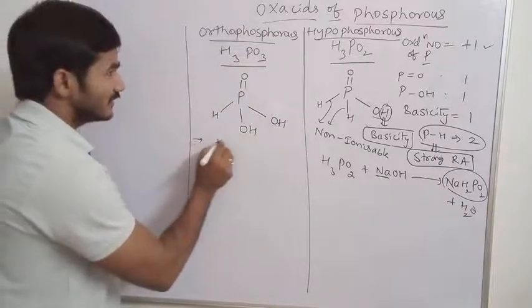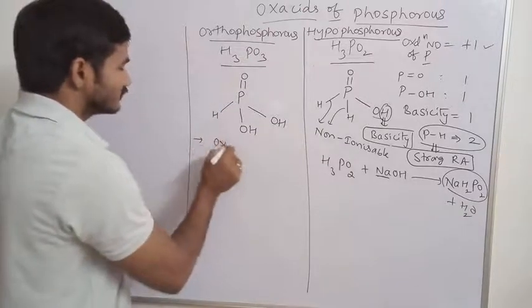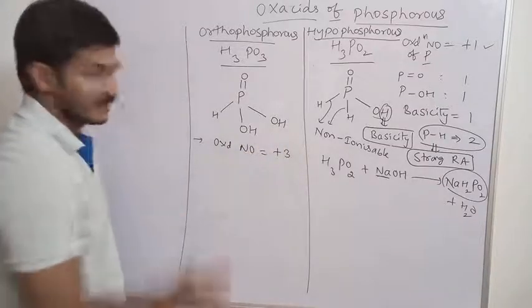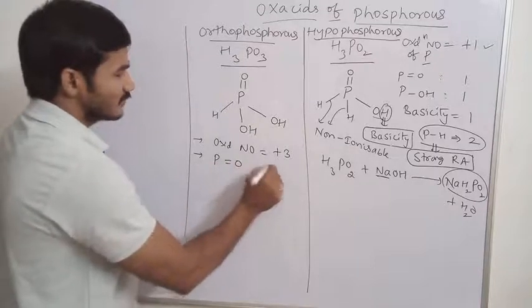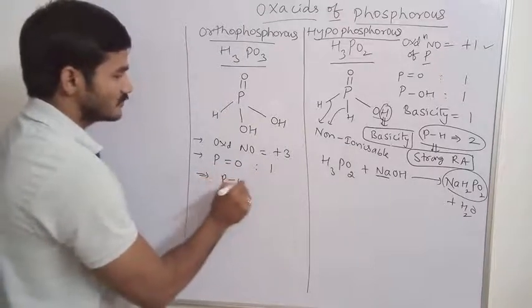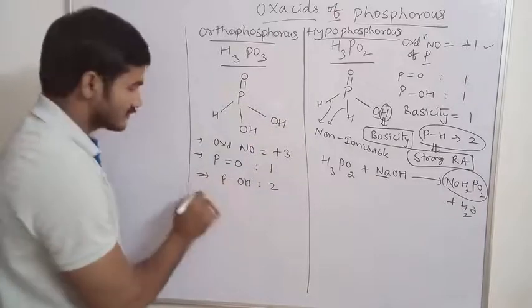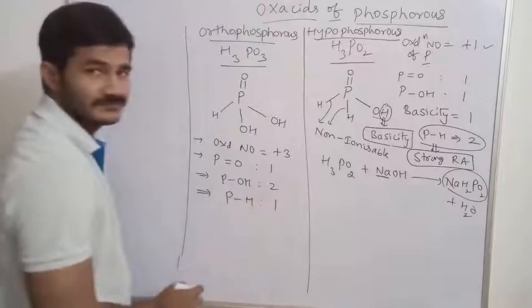Now I write here the oxidation number first. What is the oxidation number of phosphorus in this? Oxidation number is equal to +3. And the number of P double bond O groups, how many are there in this? 1. POH bonds are 2. If you know the structure, you can write all these points. Next, number of PH bonds is 1.